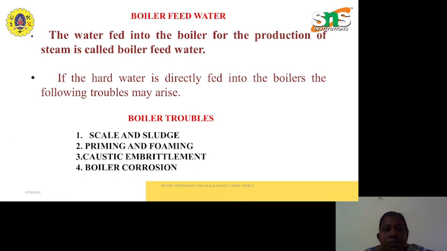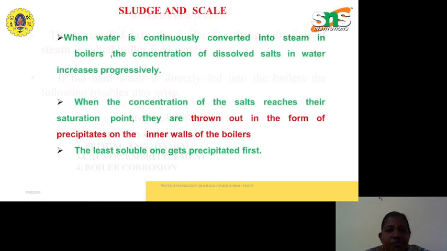Before going to boiler troubles, what is meant by boiler feed water? The water fed into the boiler for the production of steam is called boiler feed water. Okay, next, boiler troubles. Four troubles arise: one is scale and sludge, priming and foaming, caustic embrittlement, and boiler corrosion. First one, sludge and scale.